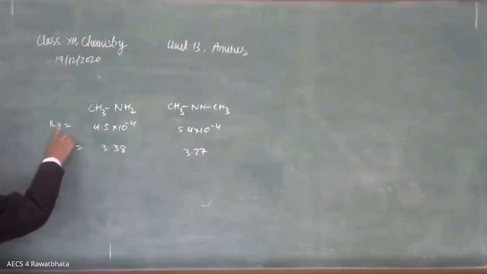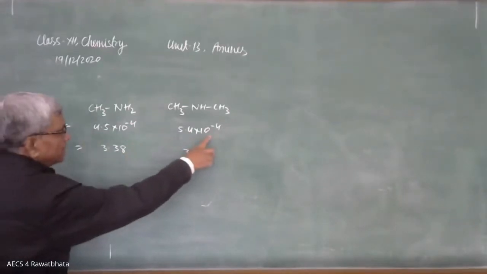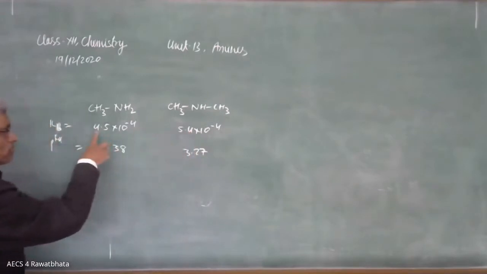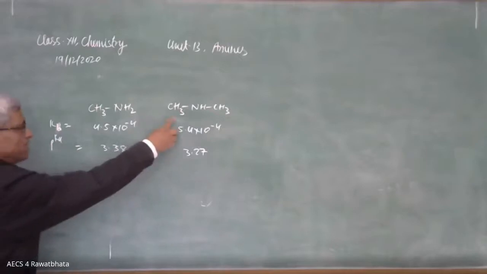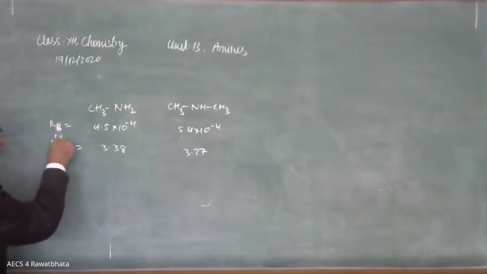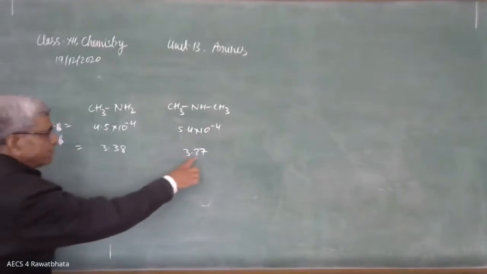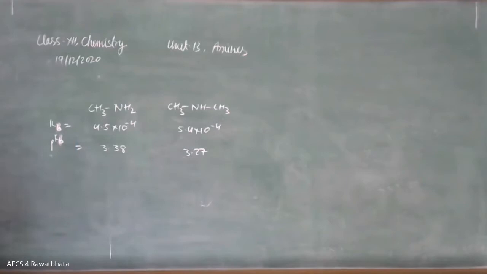It is for the base, Kb. Larger the value of Kb, here it is larger as compared to this, more will be the basic strength. 2 degree amine is more basic than 1 degree. Lesser the value of pKb, 3.27, more will be the basic strength. If the values are given, we can decide everything.